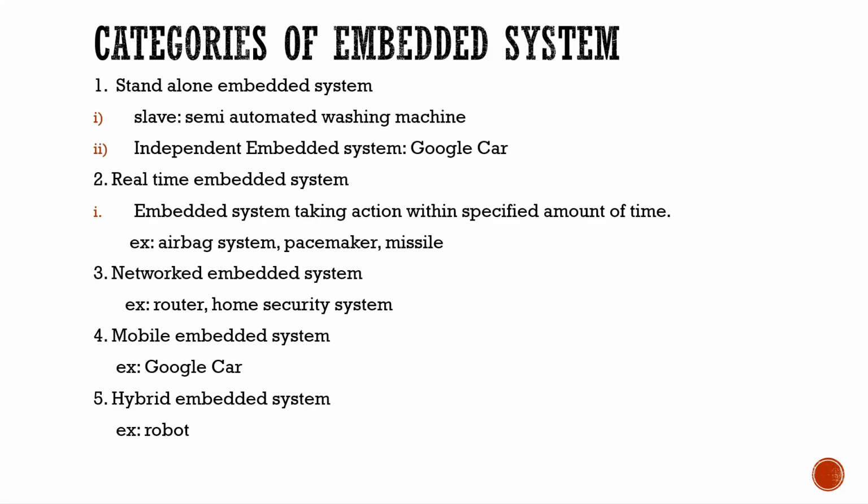Real-time embedded systems take input from the real world, process it in real time and do a specific task in real time. Examples are airbag systems, pacemakers, and missiles. Network embedded systems are used in routers and home security systems. Mobile embedded systems are portable, like a Google car. Hybrid embedded systems are like a robot.